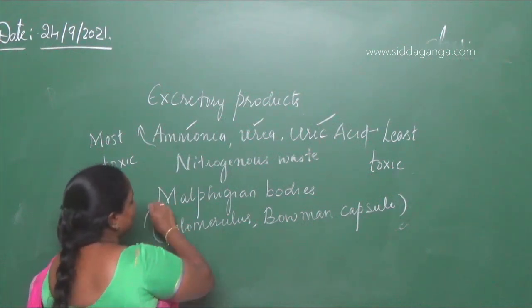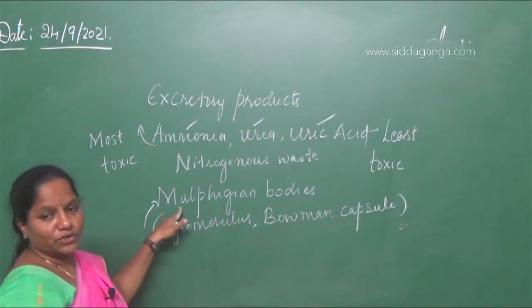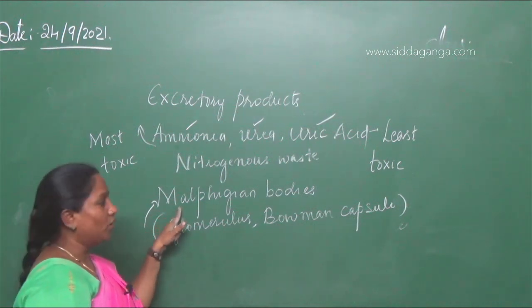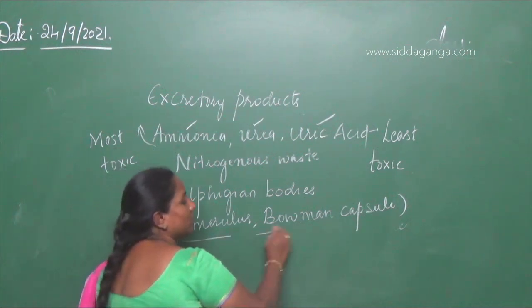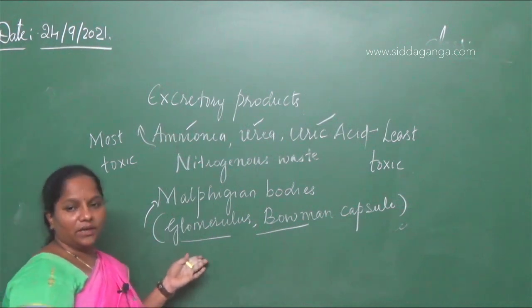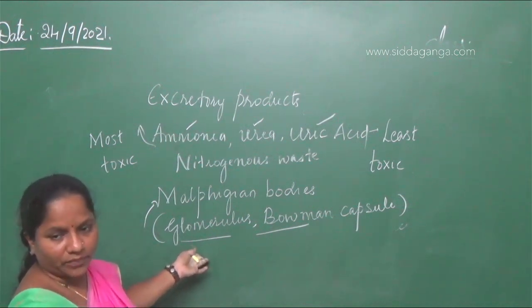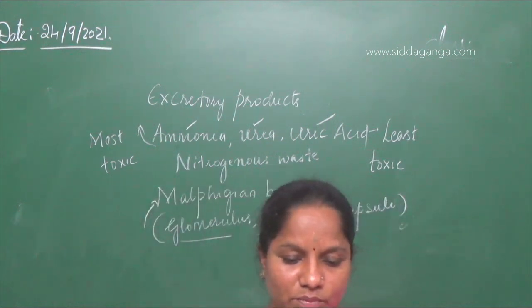The glomerulus, the blood knot, and the Bowman's capsule together form the Malpighian body. Next, the answer will be Malpighian body. So the fourth option is correct.